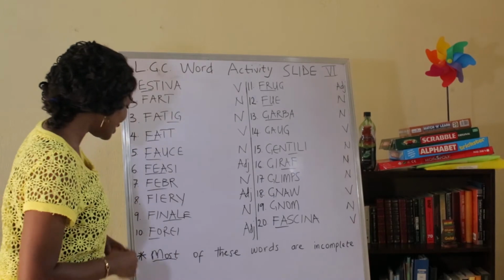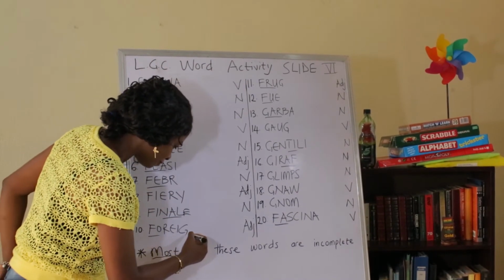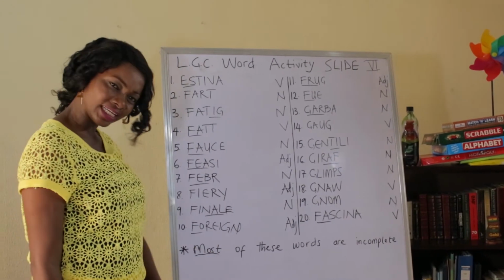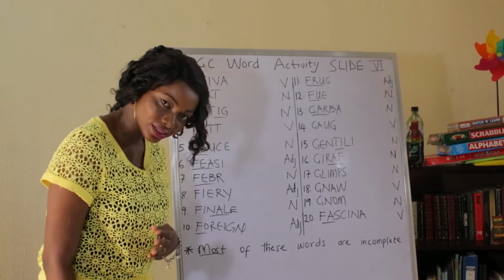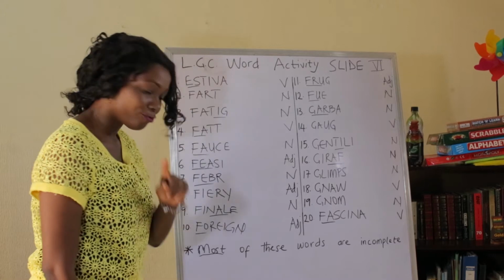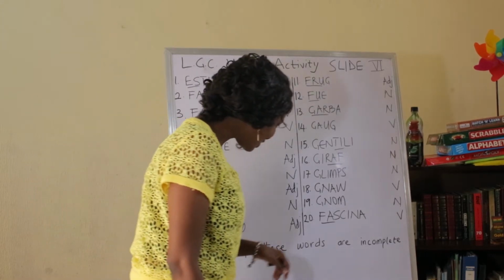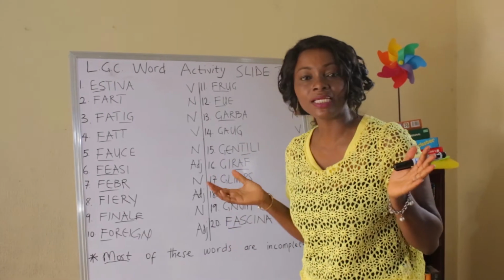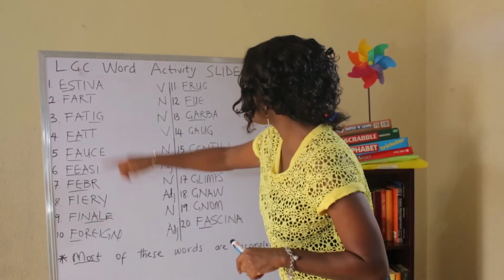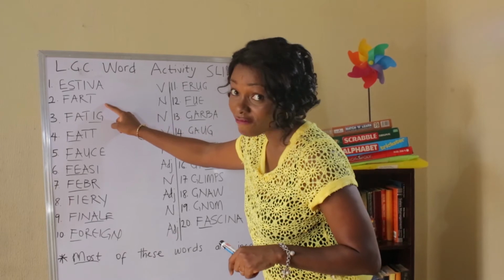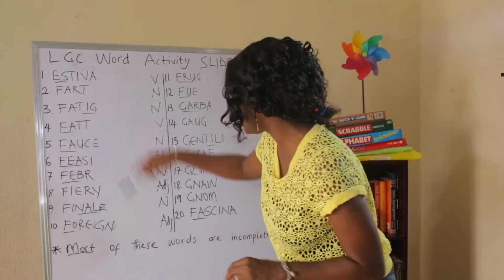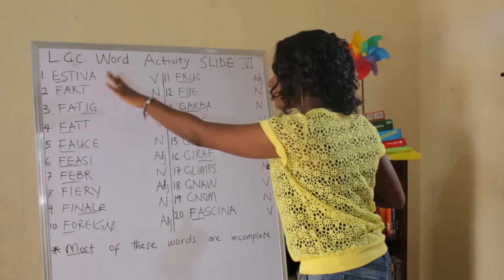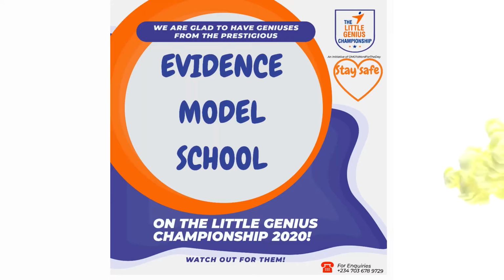Great. This is an adjective, and it is foreign. This doesn't sound like the way it's pronounced. I mean, who would think that a G and an N would come here? Except you, of course, the genius. Foreign. Remember, most of the words on this slide are what? Incomplete. So far, how many complete words have we seen right here? We have seen this part, yes, and we have seen no one else, right? So just one on this part of the slide. Let's move on now.